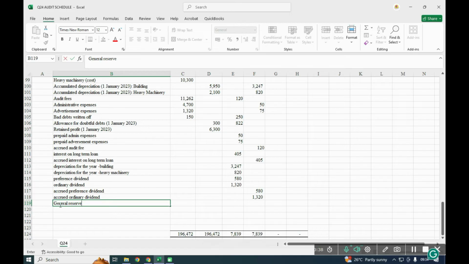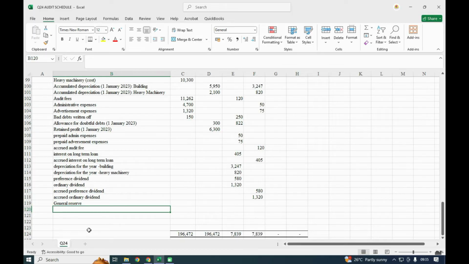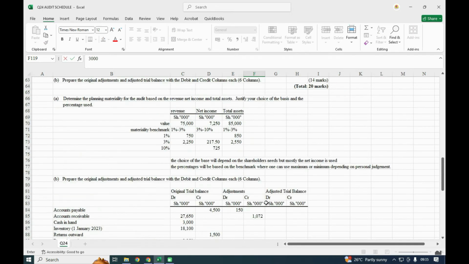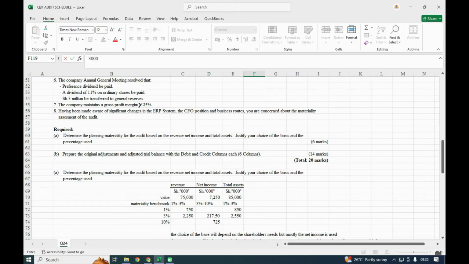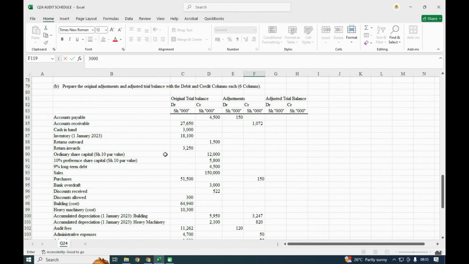We normally transfer it from the profit. So we had 3 million. According to this, 3 million to be transferred to general reserve.